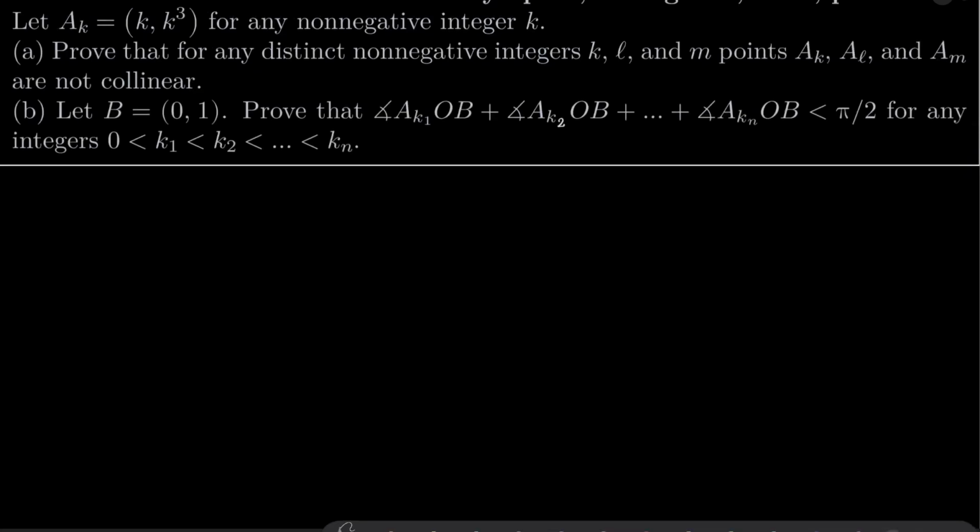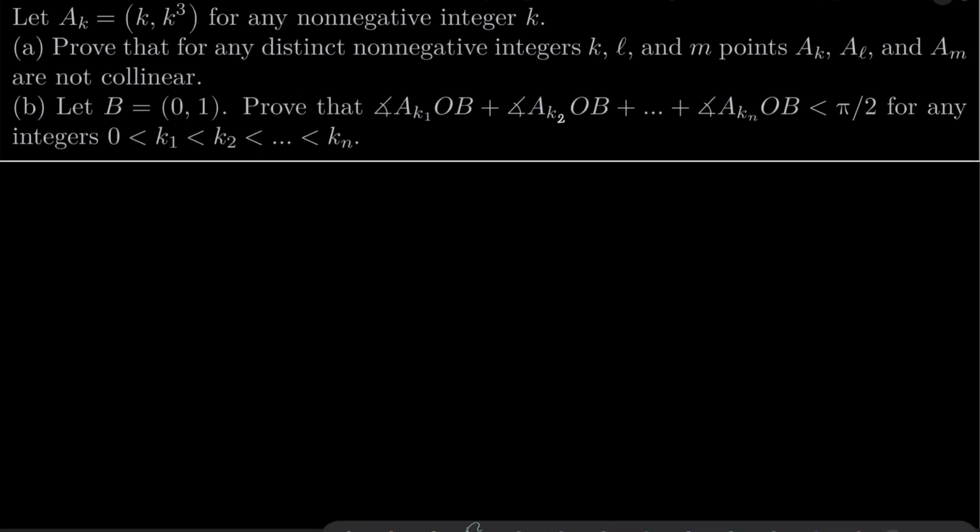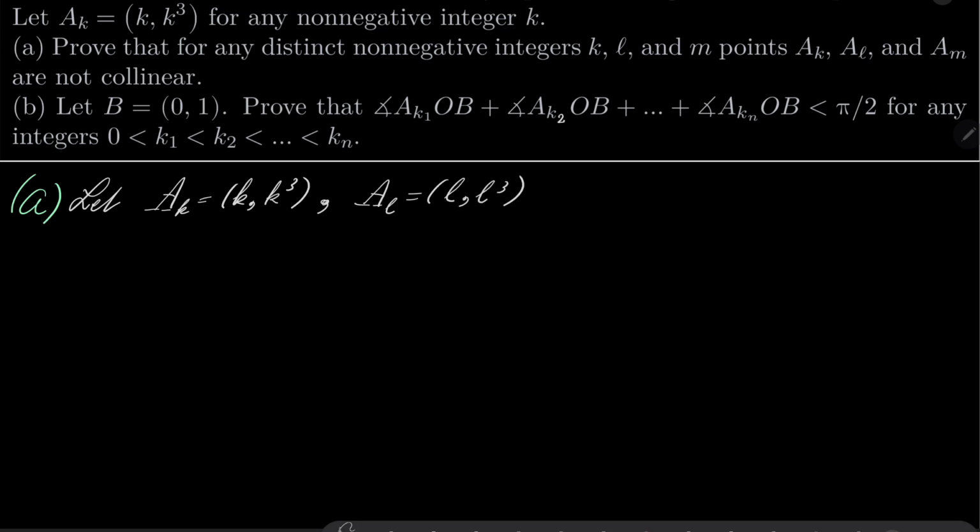Alright, so let's do it. So for part A, let's start with part A. Let A_k be equal (k, k cubed), A_l equals (l, l cubed), A_m equals (m, m cubed). What are the vectors connecting them? Well, let's take a look.